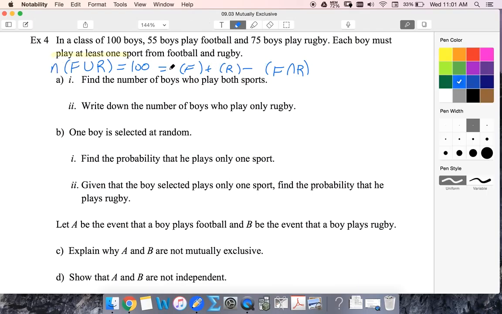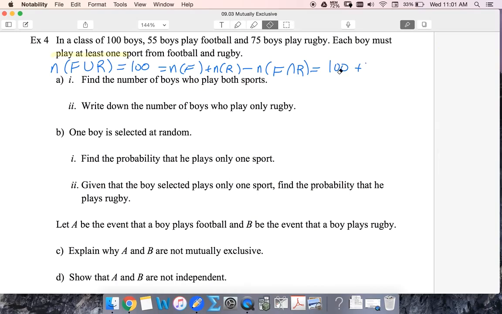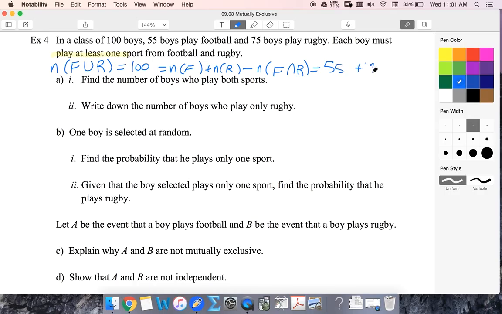Okay, so number, number, number, number. So 55 plus 75, minus the number that played both, is 100. So together, this is 130. That must mean the number of people who play both football and rugby is 30.